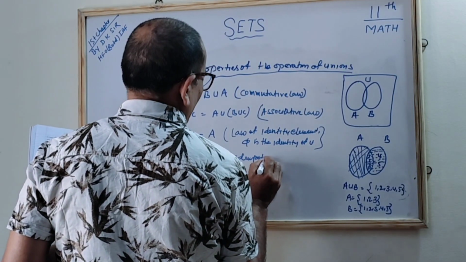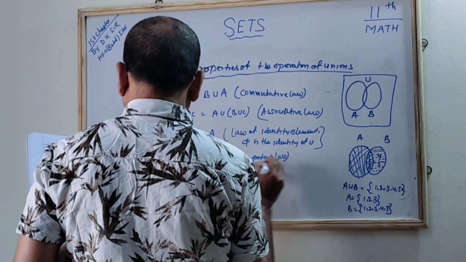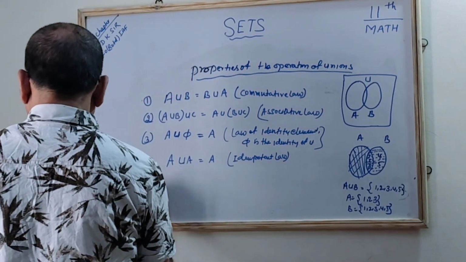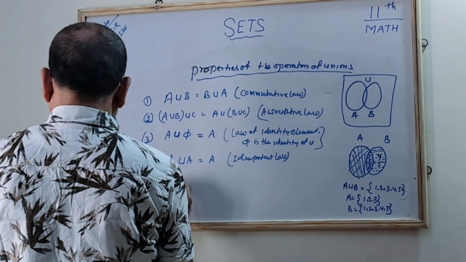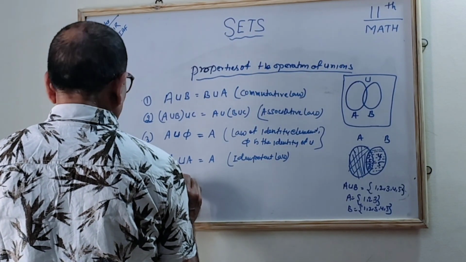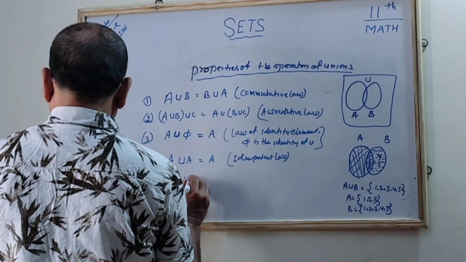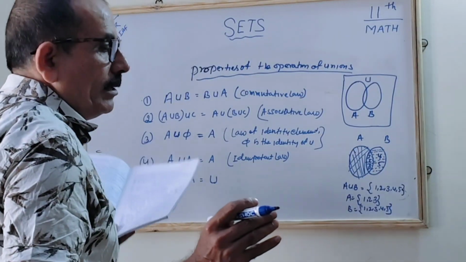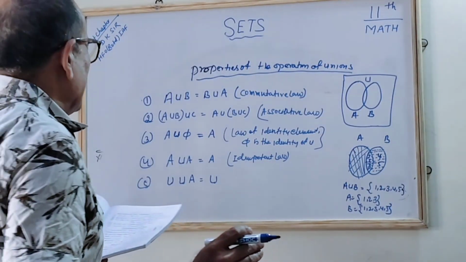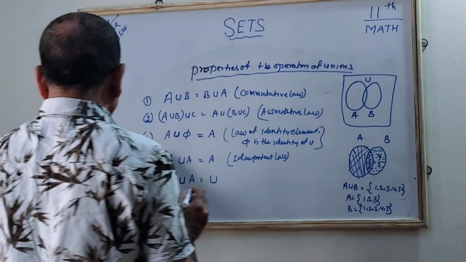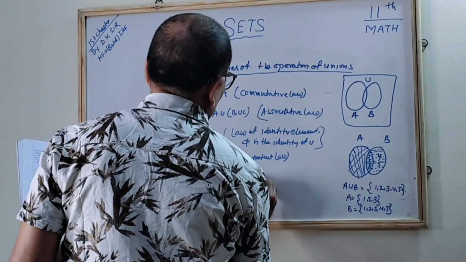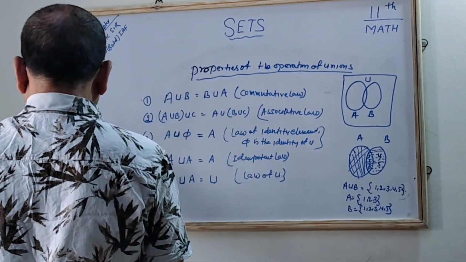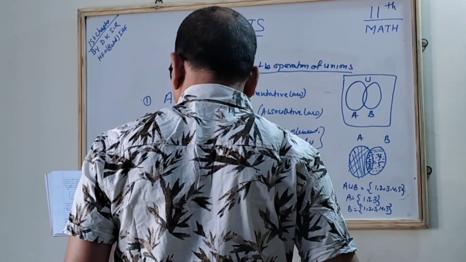Idempotent law. Correct? When both are equal, the result will always be equal. The fifth is: suppose there is one universal set, and the union with A, then it will be the universal set only. The universal set is larger and A, with respect to the universal set, is smaller. So the result will be the universal set. That is called the law of U, or the universal law, whatever you say. Correct? These are the 5 rules. We should know these rules.